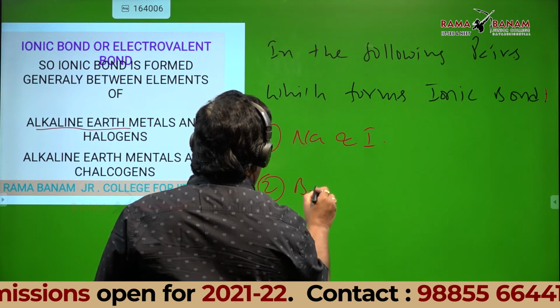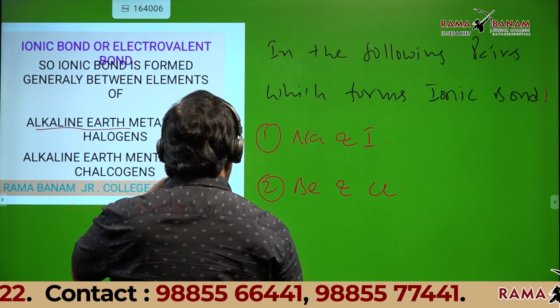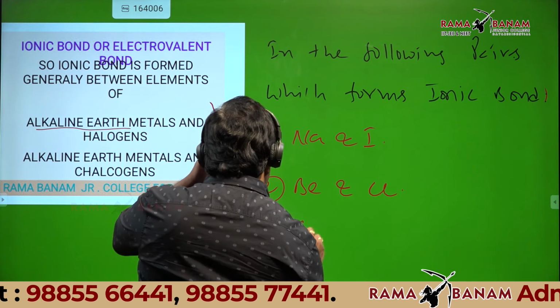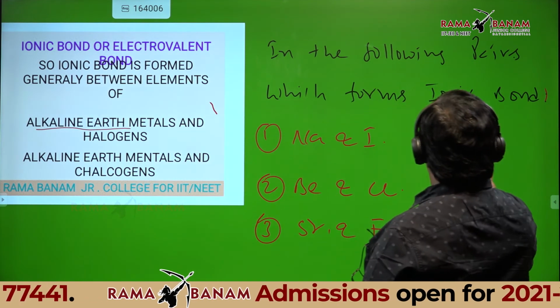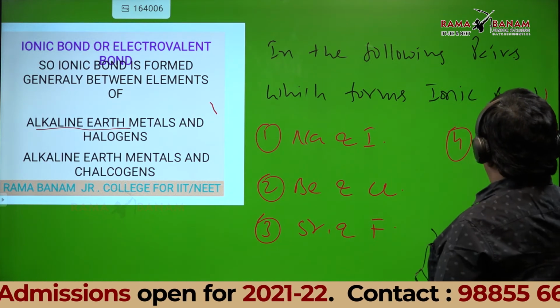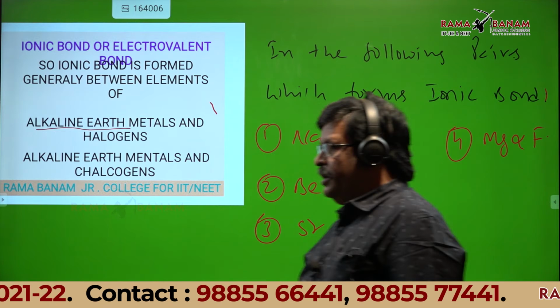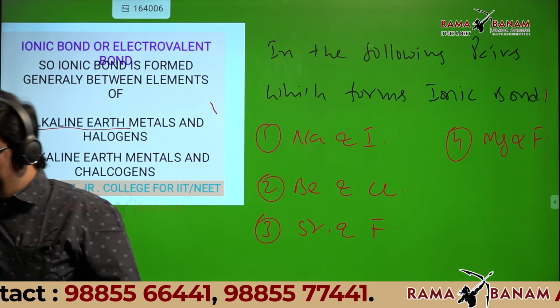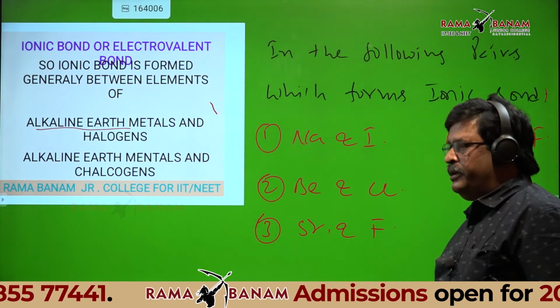Second one, beryllium and chlorine. Third one, strontium and fluorine. Fourth one, magnesium and fluorine. I'll give 30 seconds time. You identify. After that, we'll go.